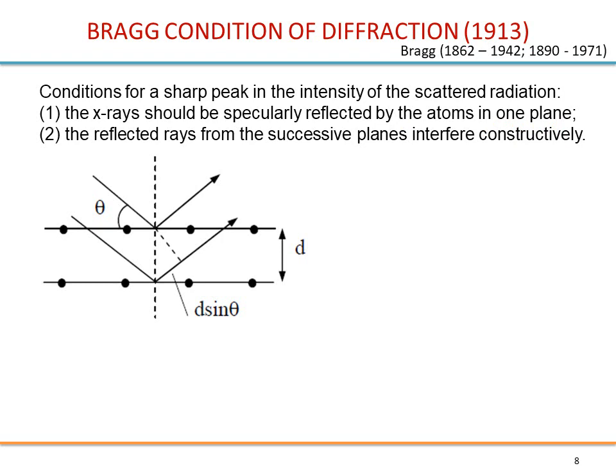He decides that atoms make some kind of planes, like this line in 2D and this one in 2D, so X-rays are reflected by planes. Second, the reflected rays from the successive planes interfere constructively.